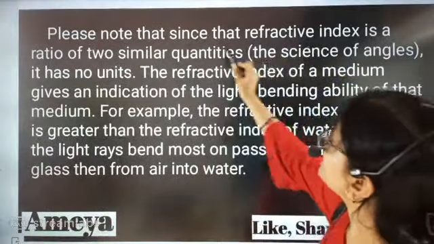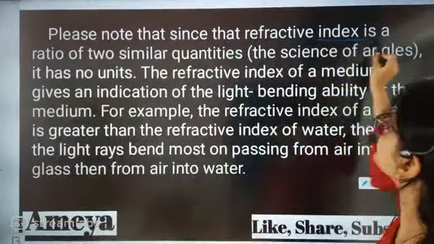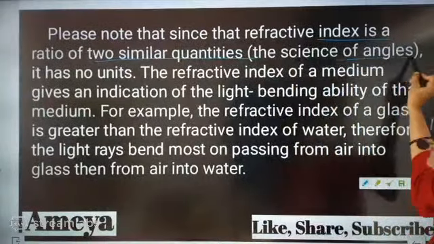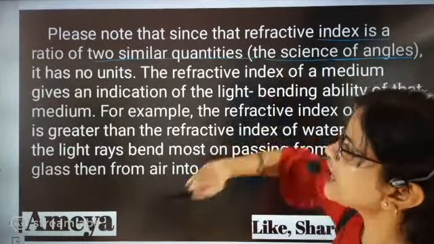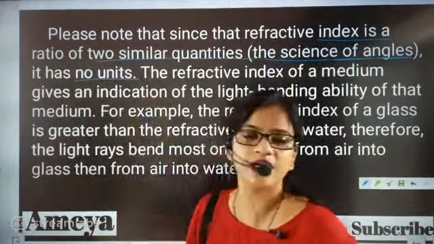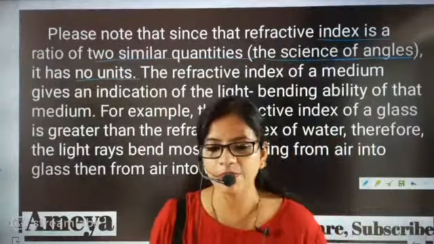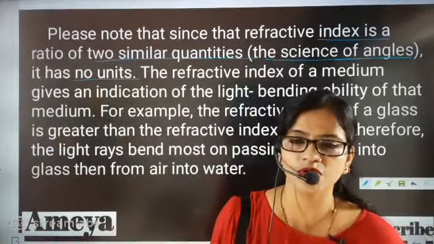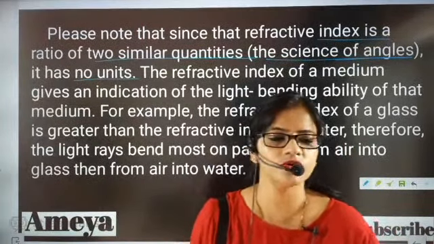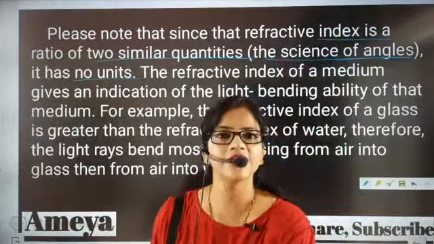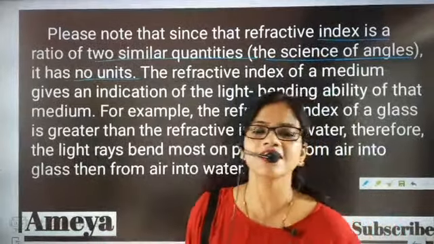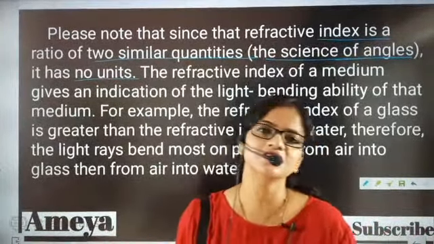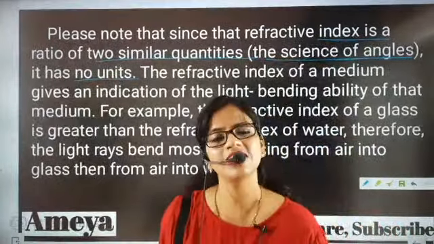Now here, beta, please note that refractive index is a ratio of similar quantities, that is, the sines of angles, and because of that it has no unit. If somebody asks you the unit of refractive index, unlike force whose unit is Newton, what is the SI unit of refractive index? Then you will say that refractive index is nothing but the ratio of sin i by sin r.